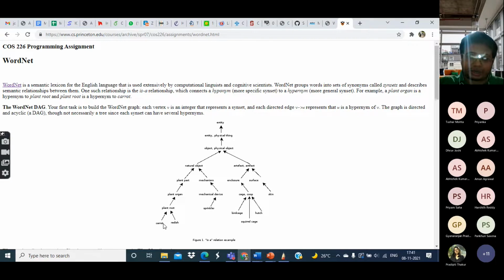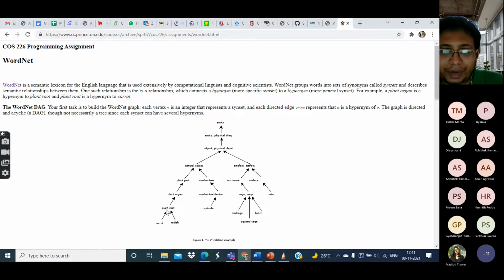That is, we do not know any particular synonym of carrot or radish, so we are just considering them as lone words. Both of these are pointing to another phrase, in this case plant root. So the direction of the arrow in this case indicates an 'is a kind of' relation. We can say carrot is a plant root, radish is a plant root.